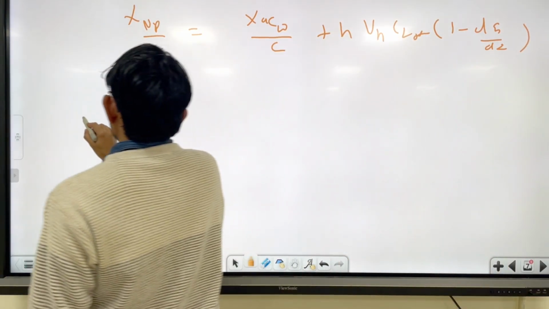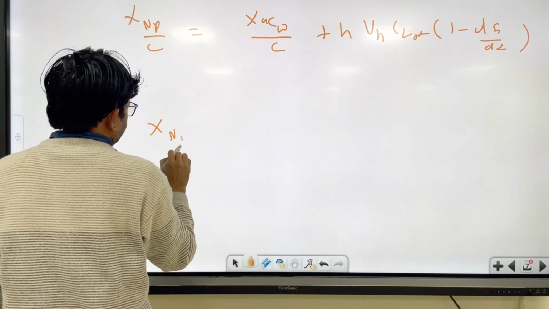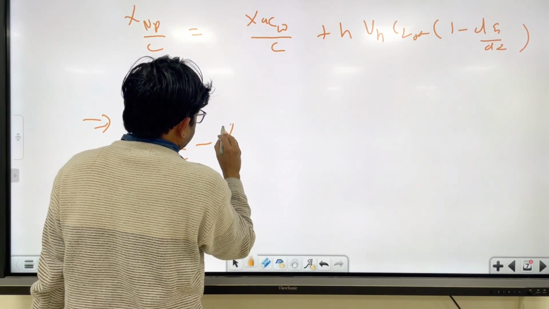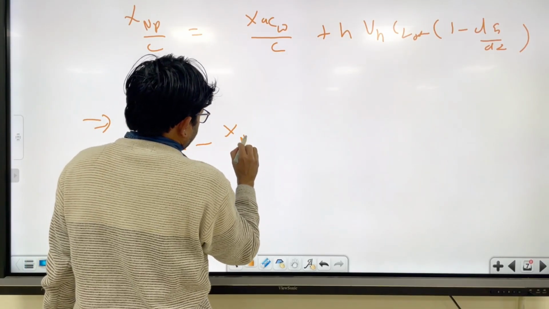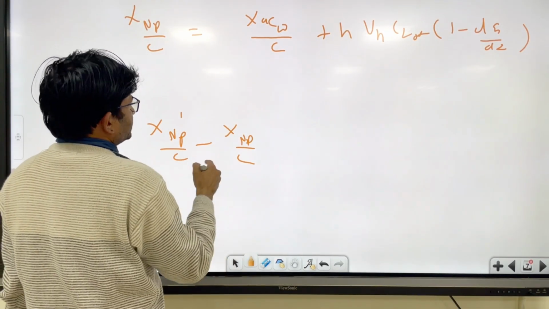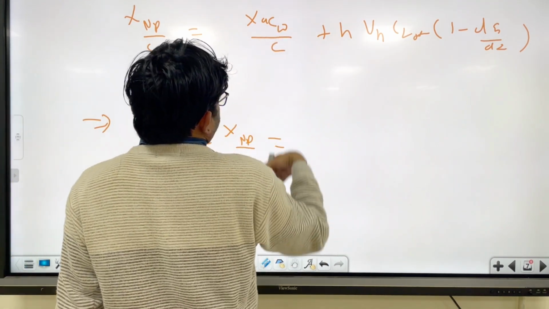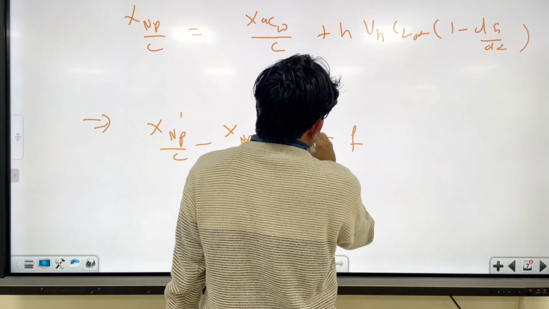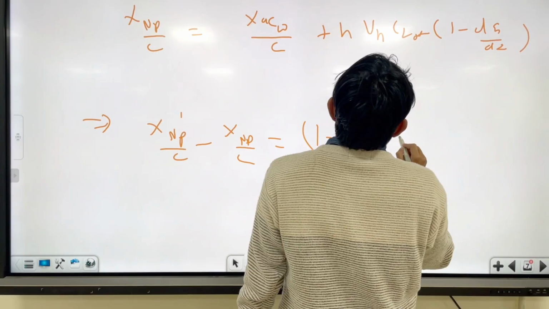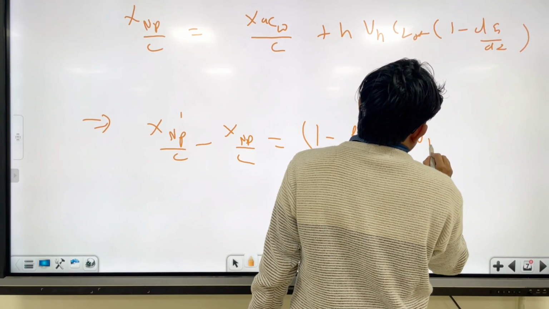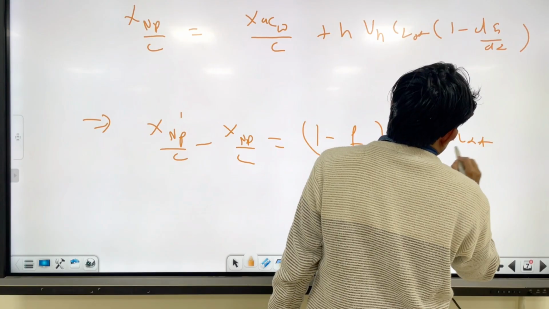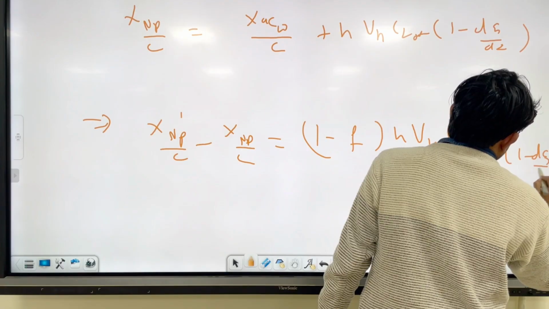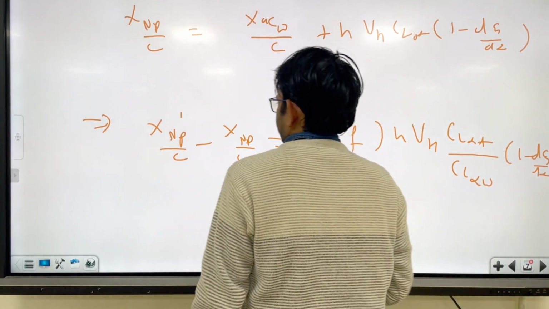So if you subtract these two equations, xnp dash by c minus xnp by c, this is the free case, this is the fixed case, the xac by c will cancel and you are left with 1 minus f times eta VH CL alpha of the tail over CL alpha of the wing into 1 minus dou epsilon by dou alpha.